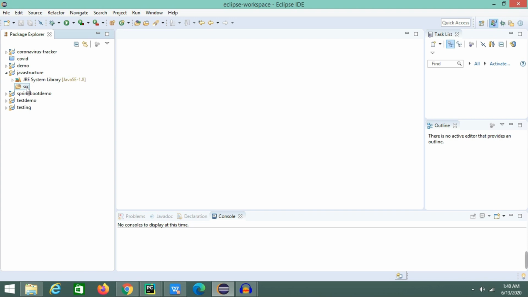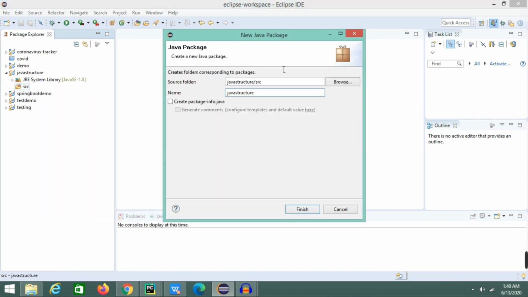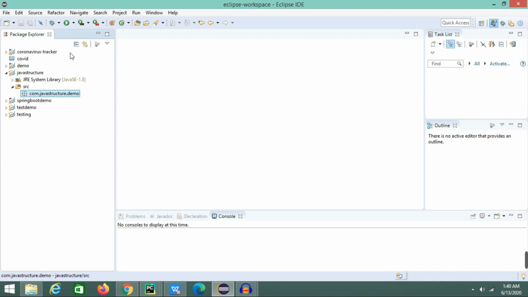So what we can do is right click and go to New and create a package. By default it gives us a name, right? So we can just type com dot, and since it's a demo we can use demo, and click on Finish or hit Enter. We can see a package has been created. And we know a package contains a group of classes of similar types.